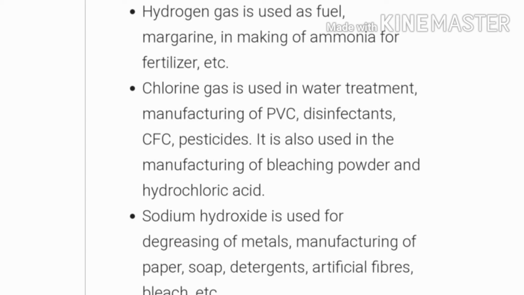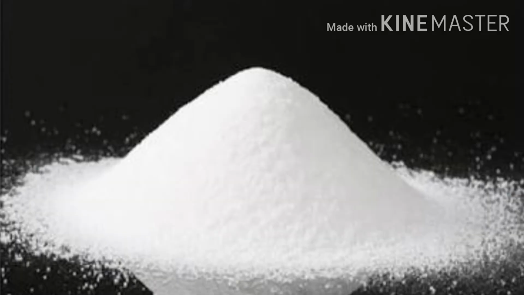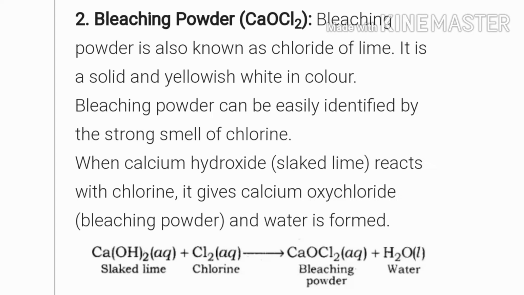Next comes bleaching powder, its formula is CaOCl2. Bleaching powder is also known as chloride of lime. It is a solid and yellowish white in color. And bleaching powder can be easily identified by the strong smell of chlorine. When calcium hydroxide, that is slaked lime, reacts with chlorine, it gives calcium oxychloride, which is bleaching powder, and water is formed. You can see this reaction: Ca(OH)2 plus Cl2 gives CaOCl2 plus H2O. Here CaOCl2 is bleaching powder.